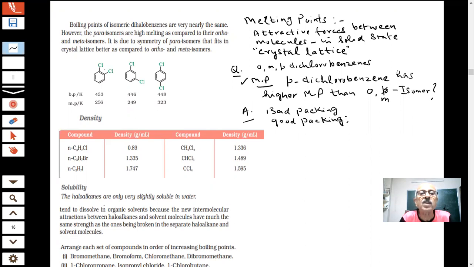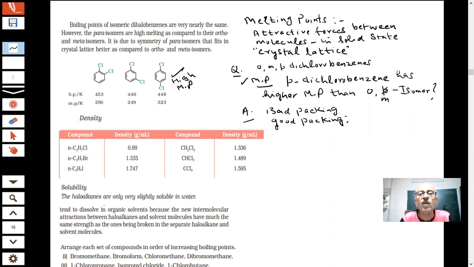Out of these three isomers, I have shown these isomers. Look, melting point of this is 256 Kelvin, meta 249. They are quite close, but melting point of para dichloro is 323 Kelvin. It's quite high. The melting point of para is quite high as compared to ortho and meta isomers. What is the reason for this, students? Why does the para isomer have a high melting point?